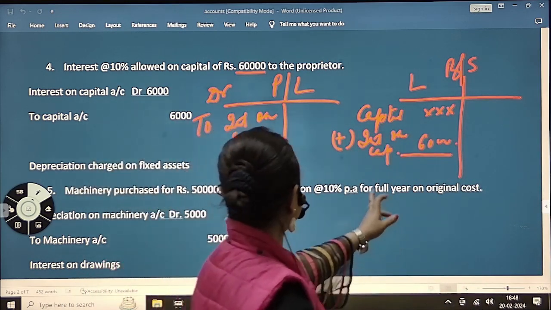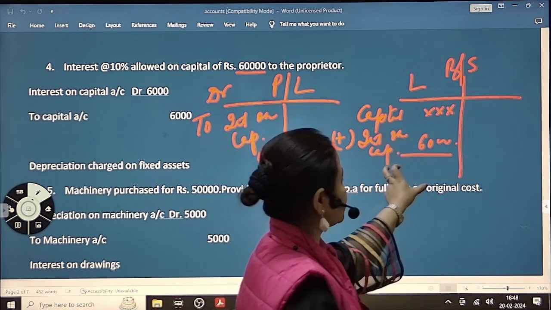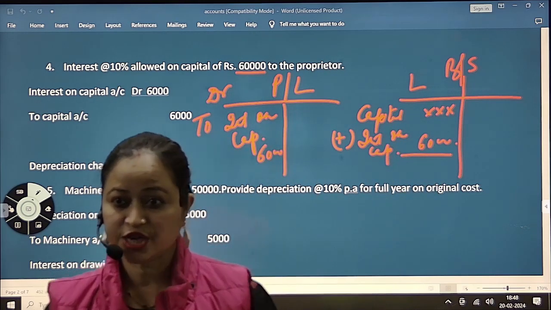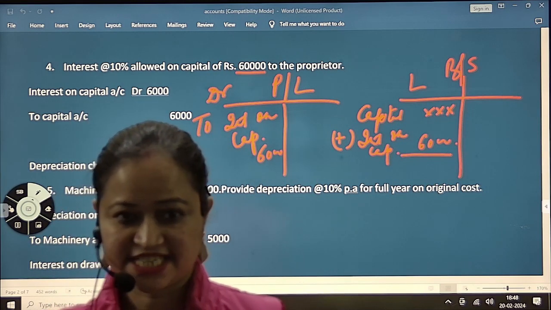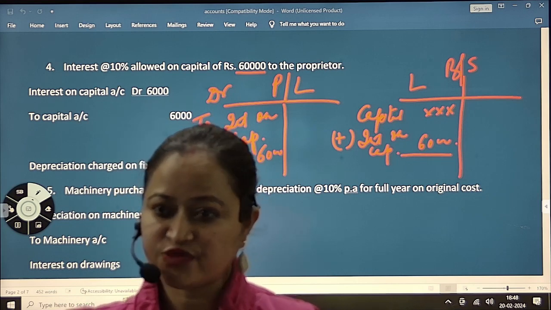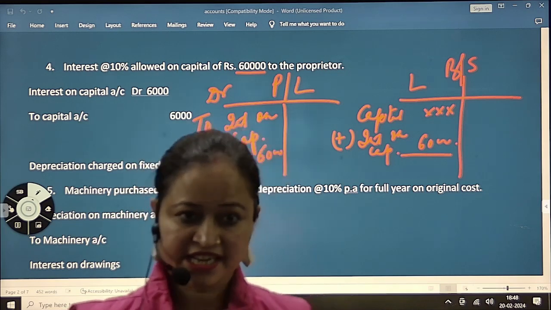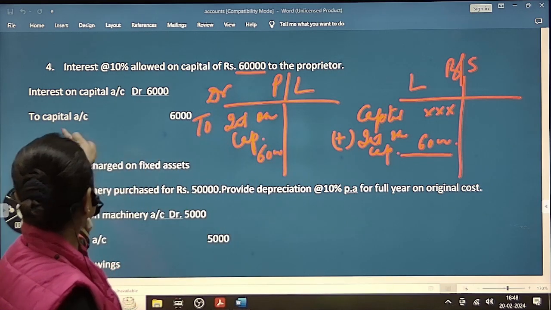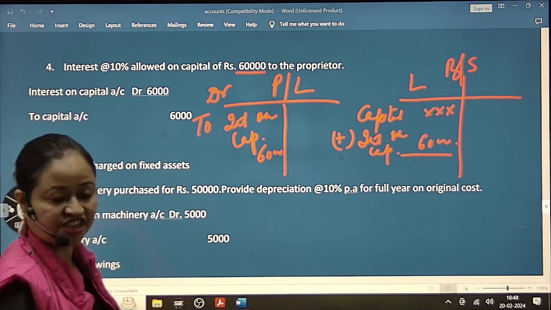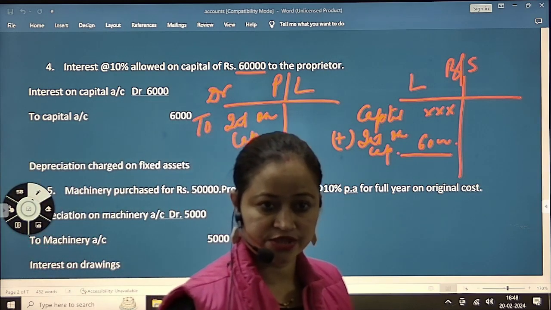Here this is the debit side increasing, and here the credit side is increasing because liabilities are credit balances. Dual effect means, as I have told you, every debit has a credit. If we are increasing one side, on the other side we have to increase. If we are decreasing one side, the other side we also have to decrease. Getting it? So that way we are giving the treatment. Done? Any question?